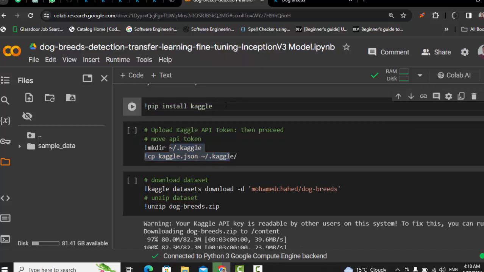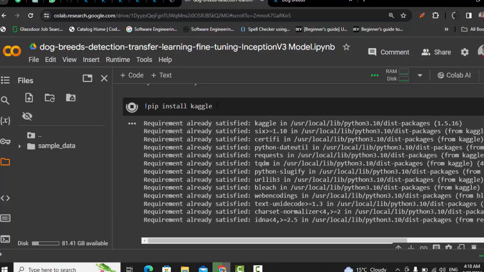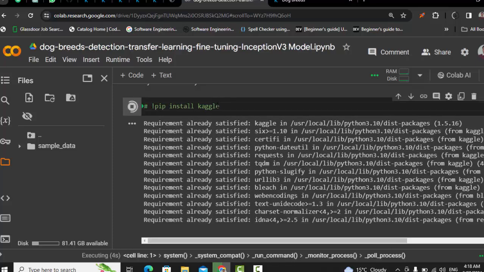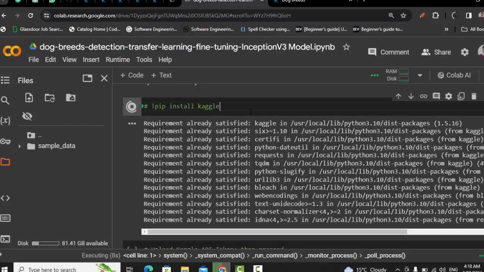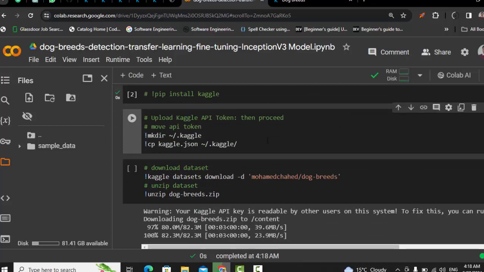First of all, you have to install Kaggle. Kaggle is a library that helps you download datasets from Kaggle directly. Once I share this notebook with you, just run this cell. It says we are going to install, it will take some time. Or I think it was already installed. In the second code, you have to make a Kaggle directory, and also move that file.